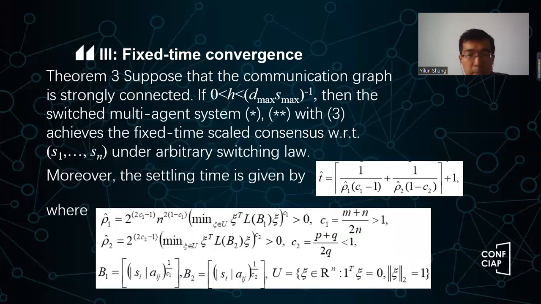And then the final result, again, is similar, okay? Suppose the network is strongly connected and H is not too large, then we can reach the fixed time scaled consensus under any switching rule, under any switching law. Again, similarly, we can determine this fixed time. So here you will see the T hat is this fixed time, right?